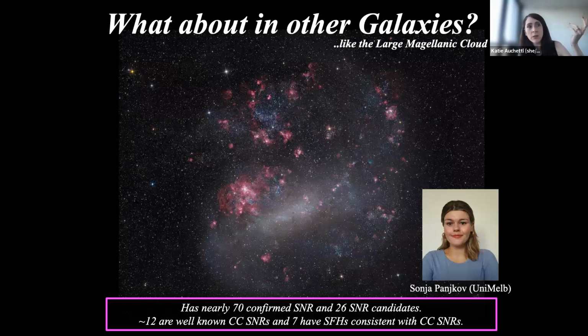What we did is that we naturally went to the Large Magellanic Cloud, the LMC, instead. And this is what my PhD student at the University of Melbourne, Sonia, has been working on. Particularly, we looked at the LMC because it has significantly more supernova remnants to look at. And we can then do a comparison to see if we still see this behavior where more massive stars are exploding. So what Sonia did is apply the same type of methodology that I presented before, looking at the star formation histories around all the supernova remnants and then connecting it to independent measurements of the masses that we get from other methods.